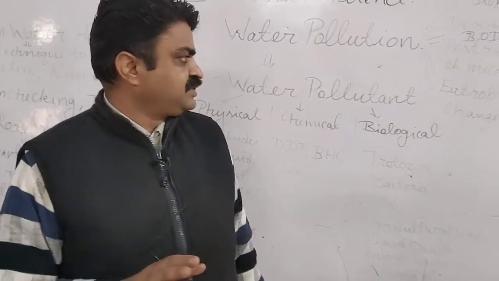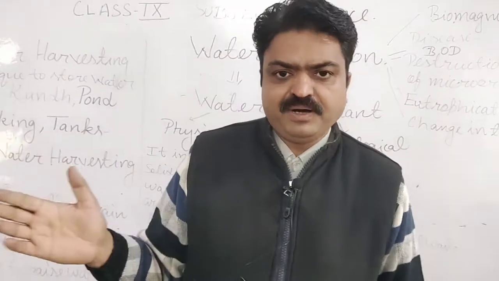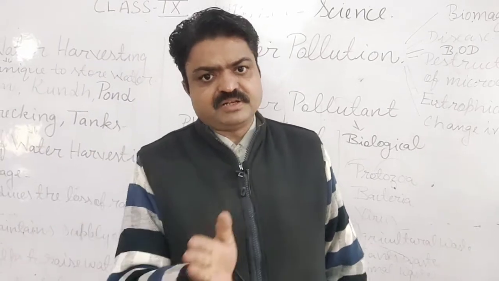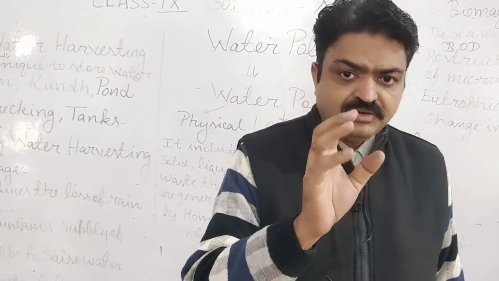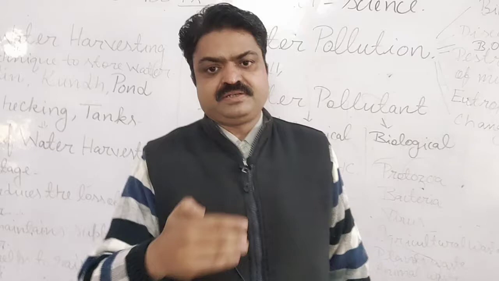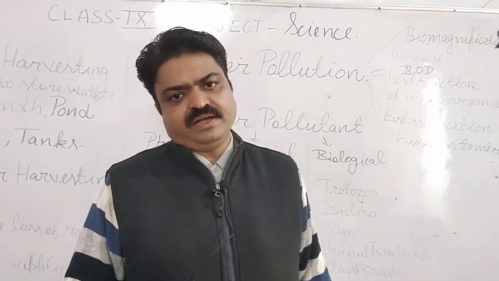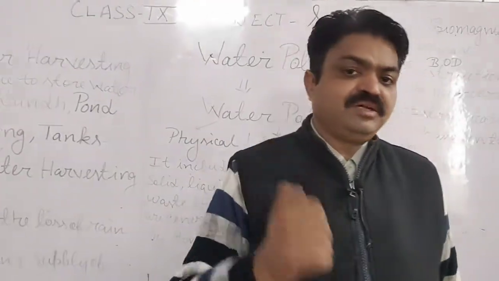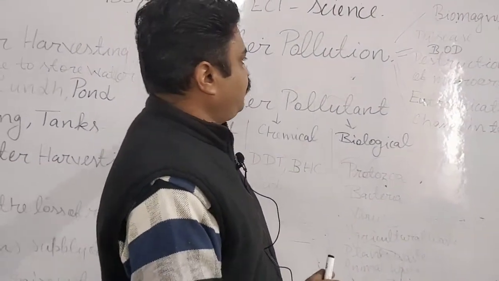After eutrophication, there is a change in temperature. The industries or thermal power plants release high temperature water into the water sources, due to which the temperature is changed, and that increasing temperature has an adverse effect on the aquatic animals, and due to that the aquatic animals may die. So these are the harmful effects of water pollution.